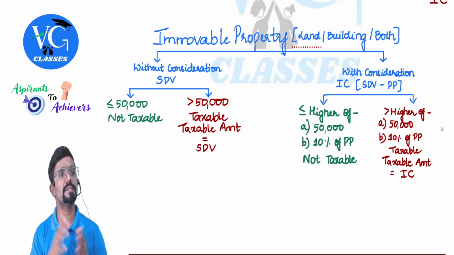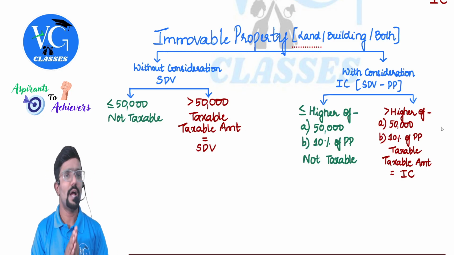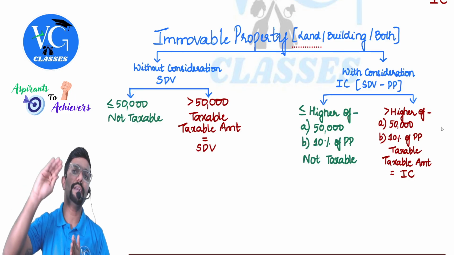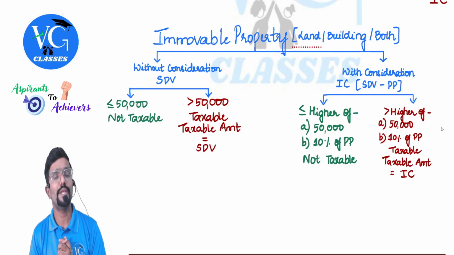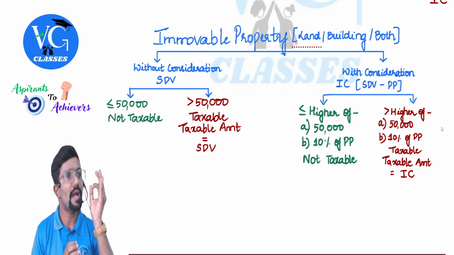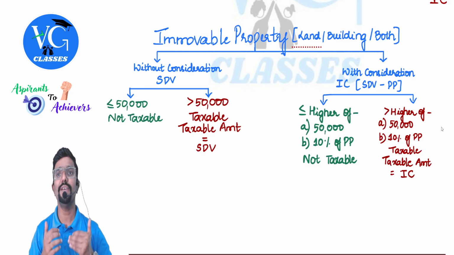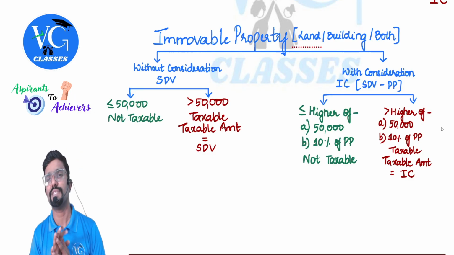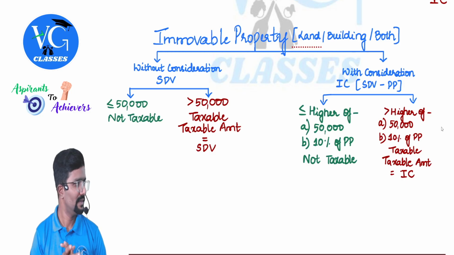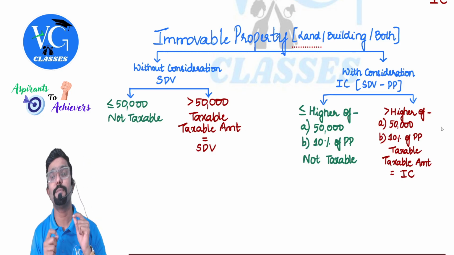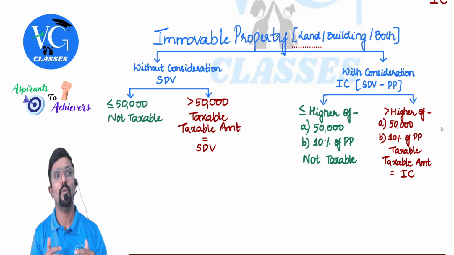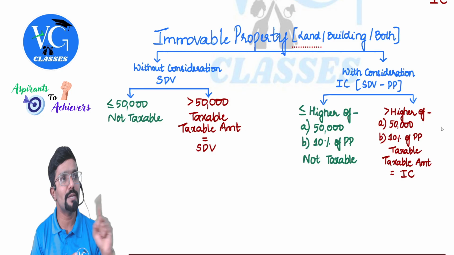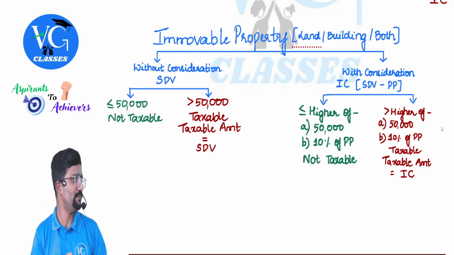If the difference between actual sale value and stamp duty value is within 10%, we ignore it. Assume stamp duty value is less than 110% of actual sale value. Then we take the actual sale value as the full value of sale consideration. Same way here, guys. If I have purchased it and only a difference within 10% is there, they are telling us to ignore it. We will not tax anything. But please be careful, whatever we are learning now under 56(2)(x) is not from the seller's point of view, it is from the buyer's point of view.